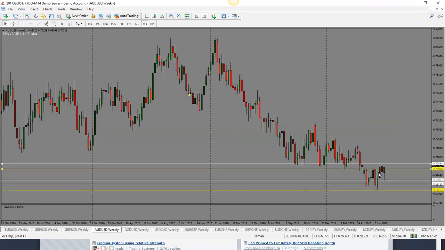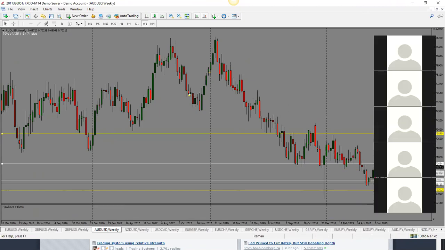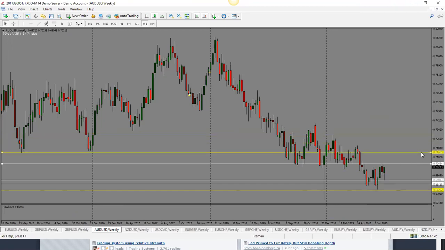Aussie dollar here. We were looking for a drop last week. It dropped into this level, and then we have this bullish bias ever since we heard Powell's testimony. So now this is looking bullish, and first target here would be just the top here at 0.7050, and then beyond that, we are looking at 0.7150 essentially.